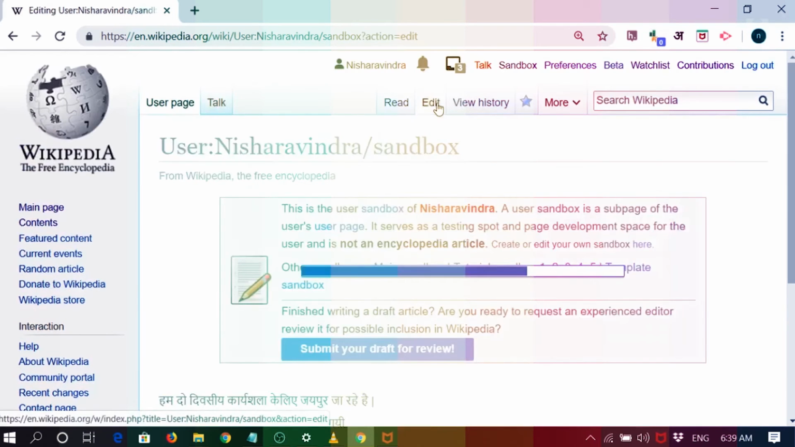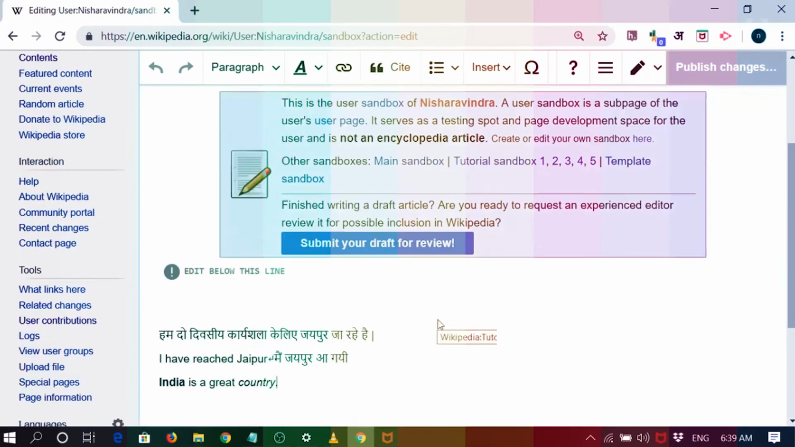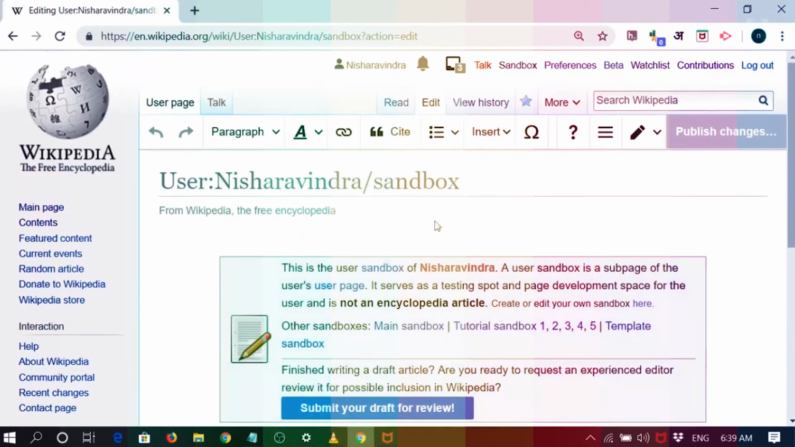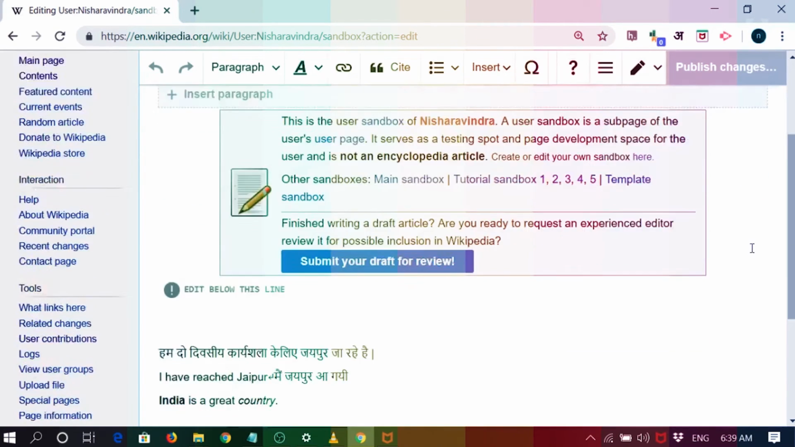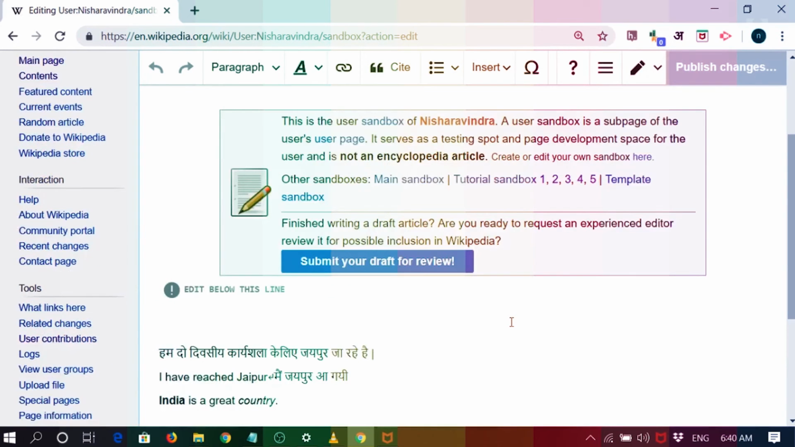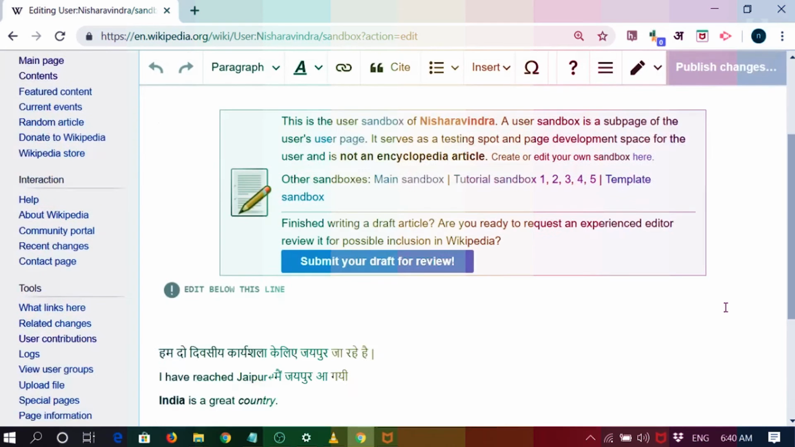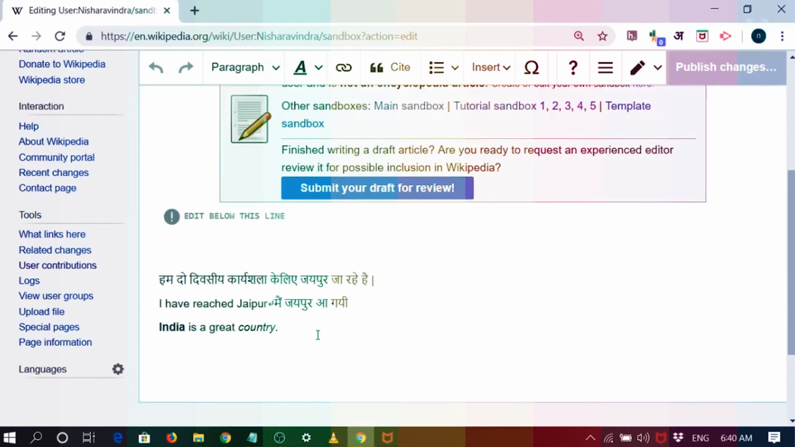See, now it is in the edit mode. Any wiki page has got two modes. One is the published mode, which the world sees, and the other is the editing mode. Presently this is the published mode of the sandbox. You can see I just added India is a great country. Anybody who goes to my sandbox will be able to see that. Now the other is the edit mode.